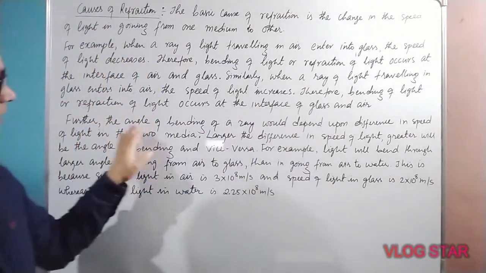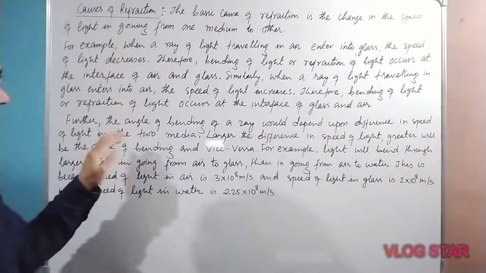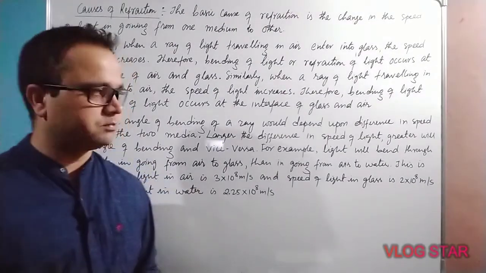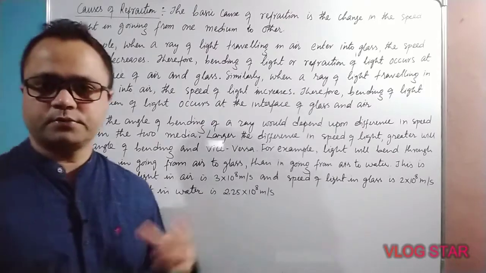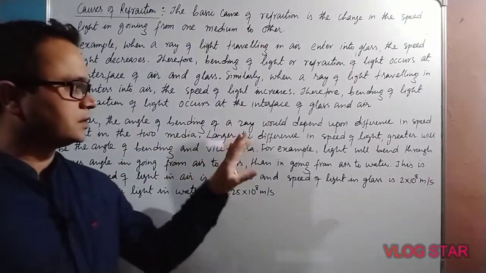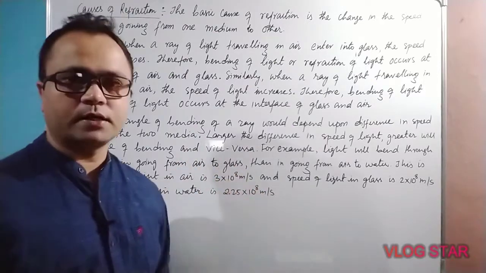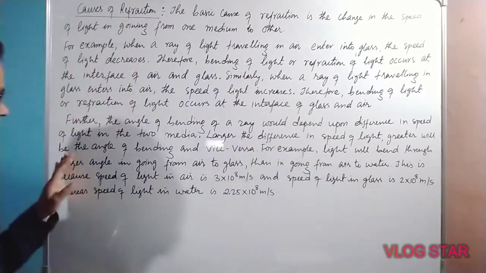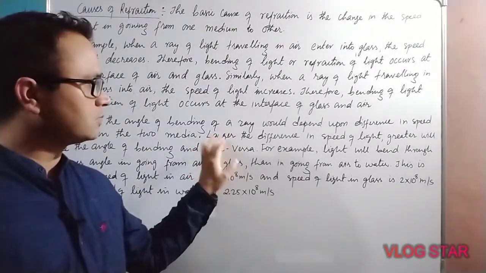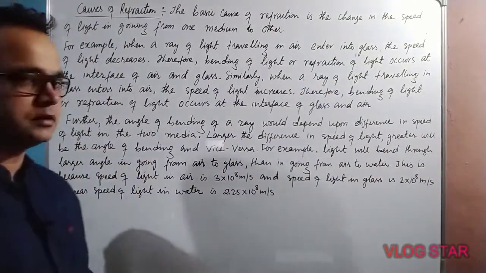Further, the angle of bending of the ray depends upon the difference in the speed of light. Different media have different speeds of light. The larger the difference in the speed of light in the two media, the greater will be the angle of bending, and vice versa. The smaller the difference in the speed of light, the smaller will be the angle of bending.